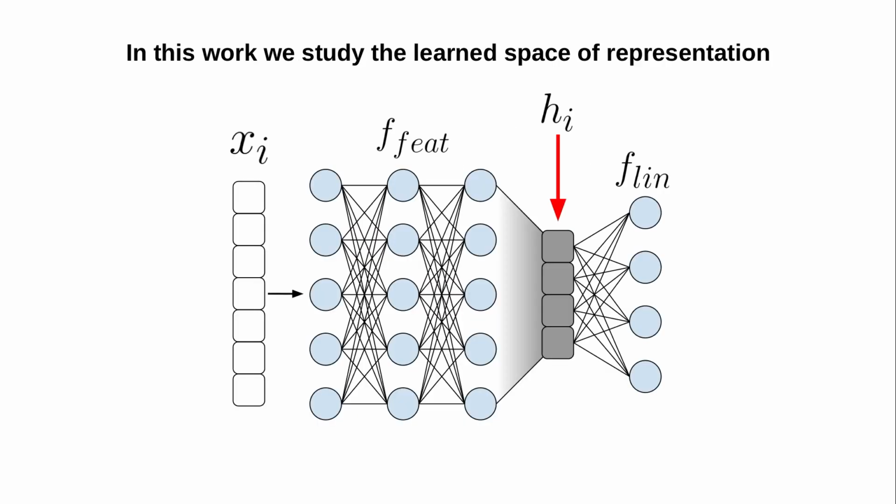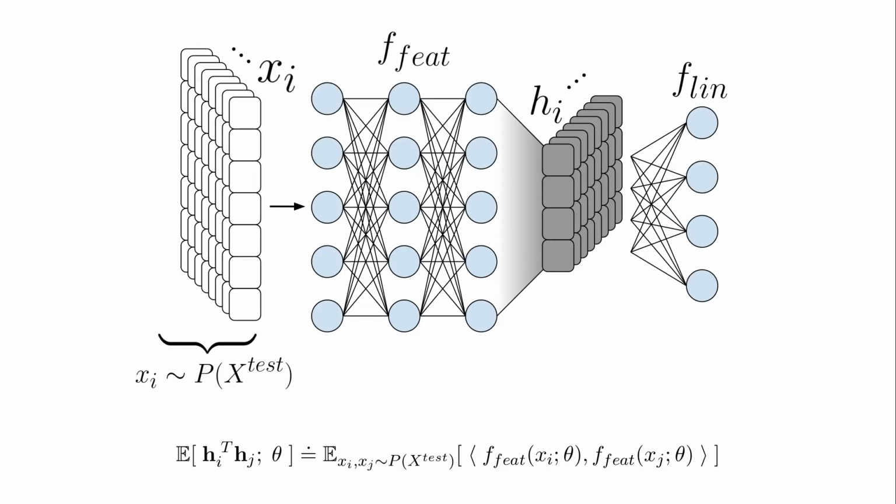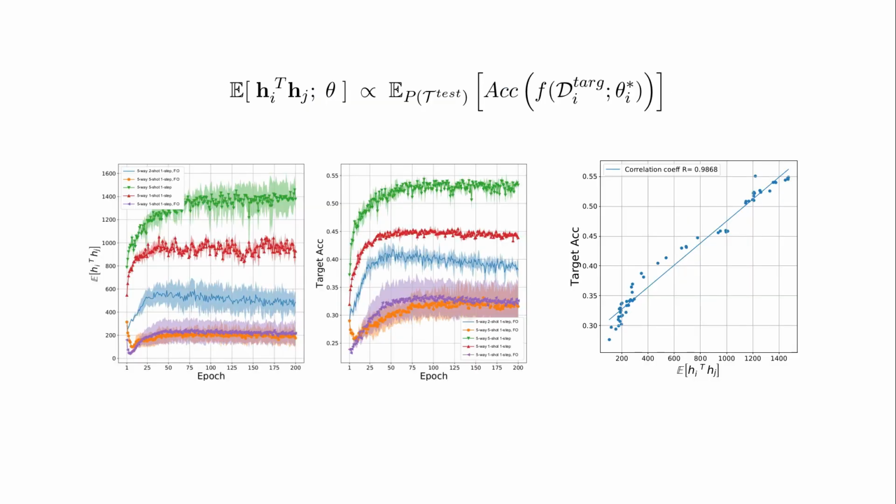Here in this work, to shed light on the observed relation between coherence of meta-test gradient vectors and generalization, we studied the space of representation that is gradually learned by the model as meta-training progresses. We characterized the global similarity among the representation vectors of the inputs of the test distribution by measuring their average inner product, and this irrespective of their class labels and before fine-tuning the model. This global similarity empirically correlates to how well the model will generalize to new tasks after fine-tuning.